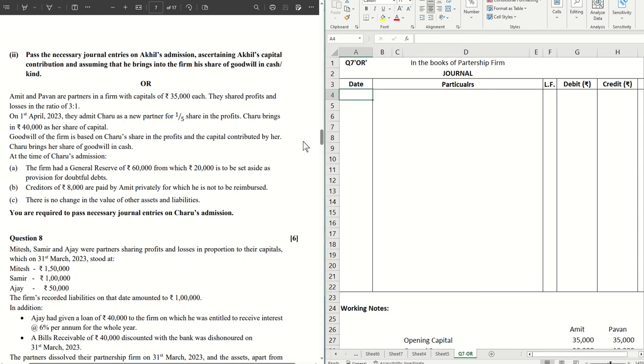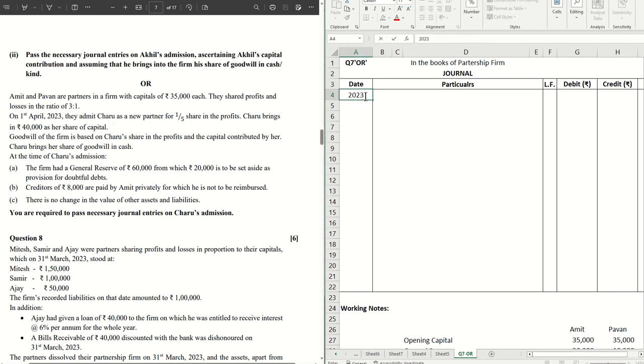So let's get started. Here, this is an admission sum and we are required to pass journal entries on Charu's admission. We have Amit and Pawan who are partners in a firm with capitals of 35,000 each. They shared profits and losses in the ratio 3:1. On 1st April 23, they admit Charu as a new partner for 1/5 share in the profits. Charu brings in rupees 40,000 as her share of capital.